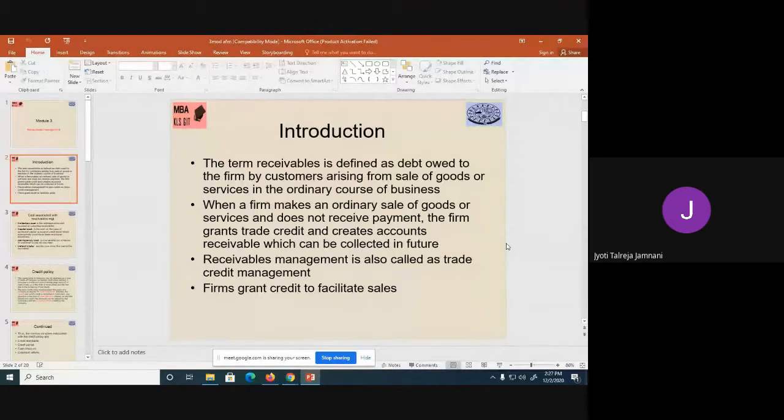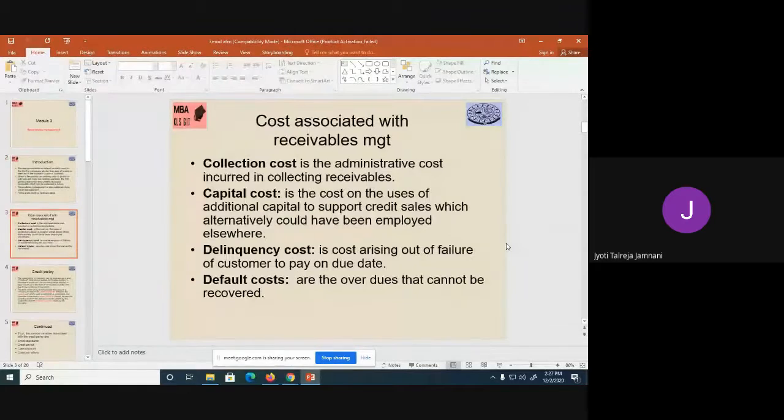So when we are talking of receivable management, we'll basically understand how to manage these customers, get our money as soon as possible, and how to increase our sales. So how that balancing has to be done. So these are the costs associated with credit management. First is collection cost, also called the administrative cost. The efforts that you put in collecting, you may give follow-up calls, you may send reminder letters, you may send legal notices. So all that requires administrative cost. When you put that much money and effort, we call it collection cost.